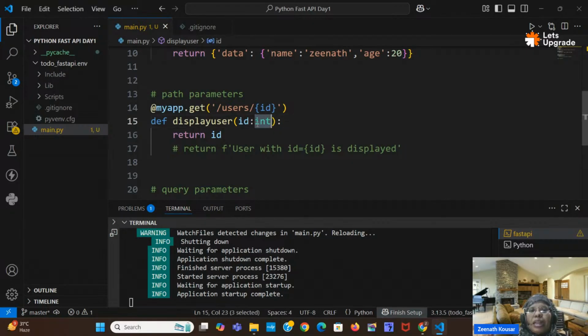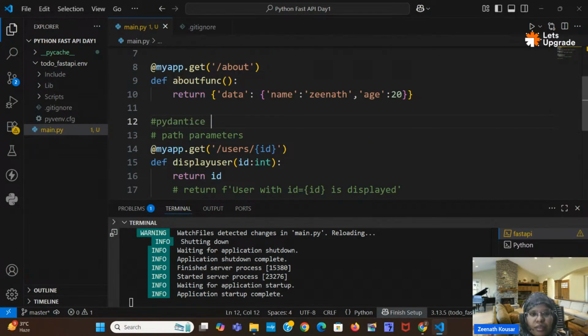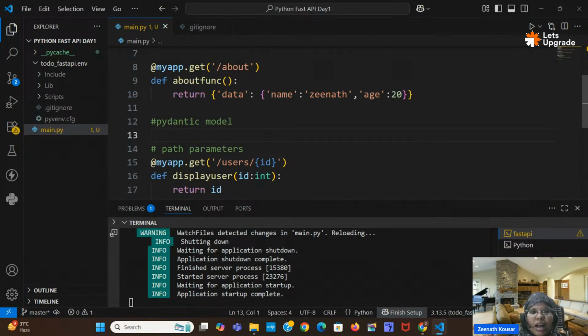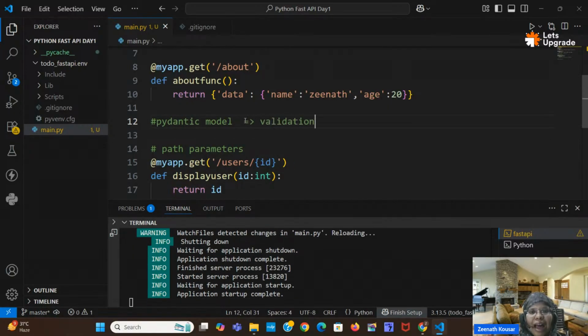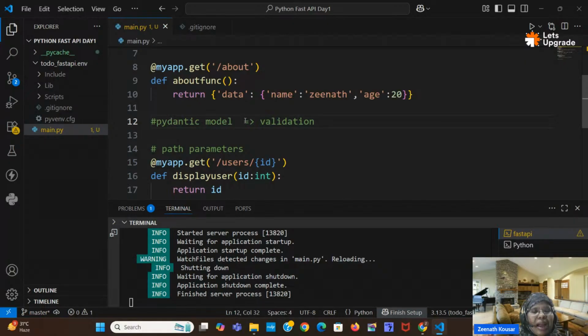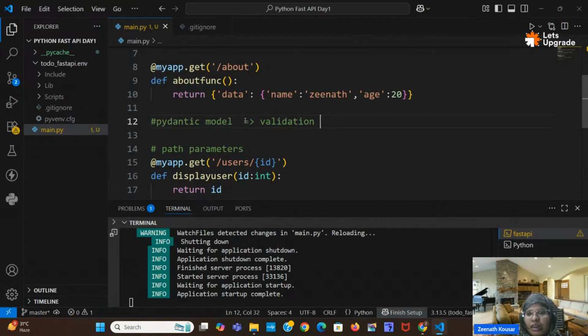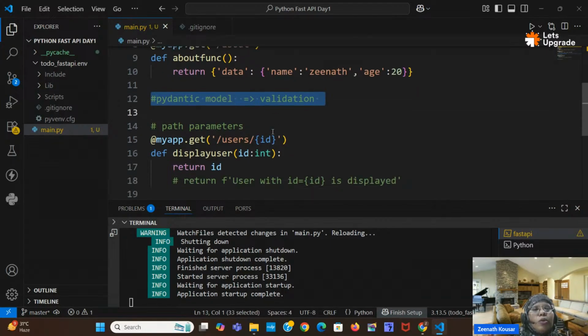This will automatically take in the background there is a Pydantic model. So in FastAPI, we have something known as a Pydantic model, which will be used for validation. We will create a Pydantic model as well in the next half an hour. For now, a Pydantic model is a model in FastAPI which will be used for validation.